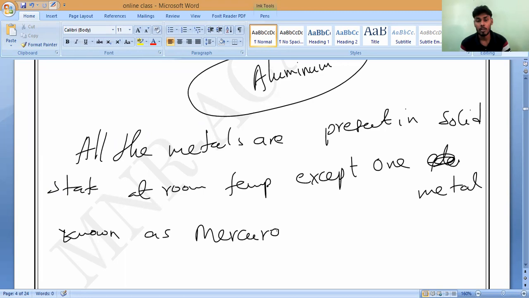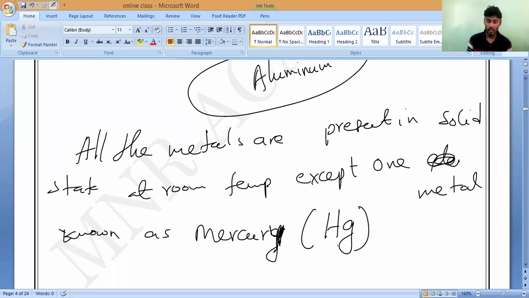Please remember mercury, and the symbol of mercury is Hg. Please, all of you write it. This is the point you should remember, not any other thing.